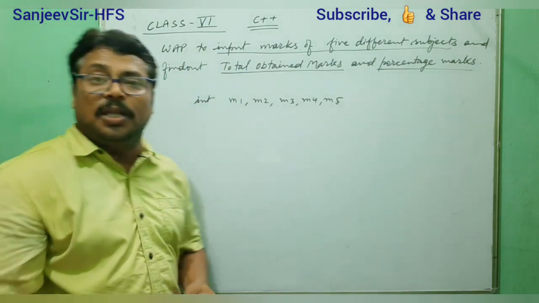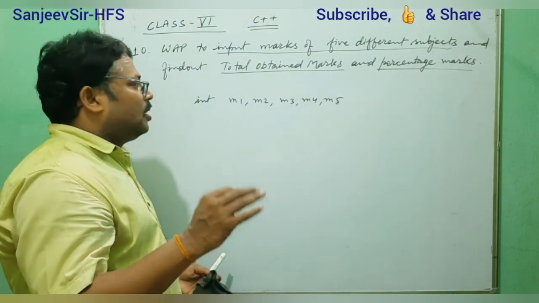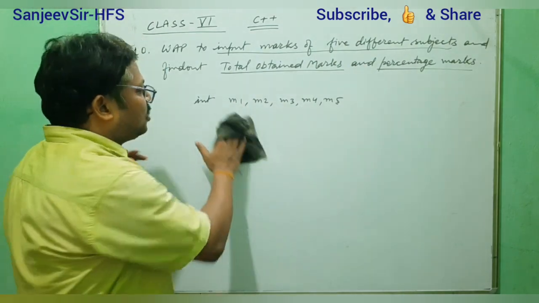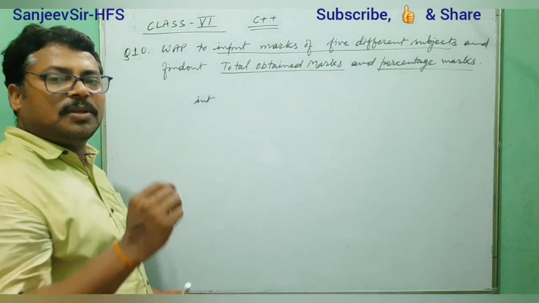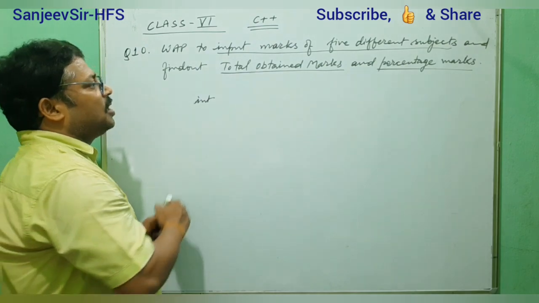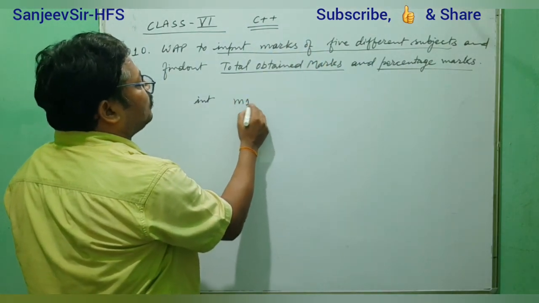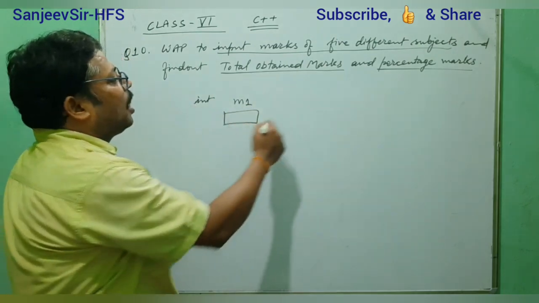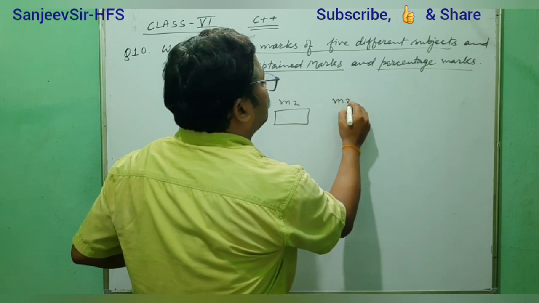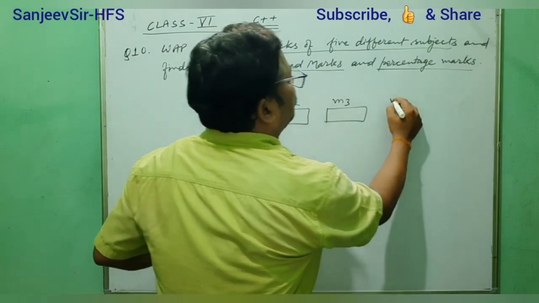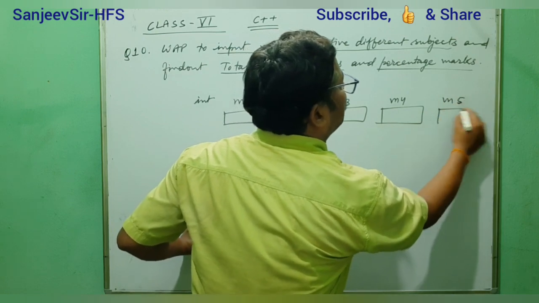Suppose somebody writes ABCD, no problem. But my suggestion is that when you take a variable name, take an effective name related to its purpose and use. So here we take M1 for marks 1, M2 for marks 2, M3, M4, and M5 for marks 5.